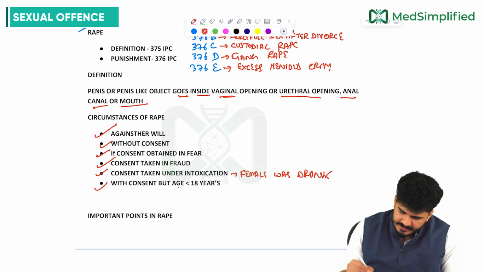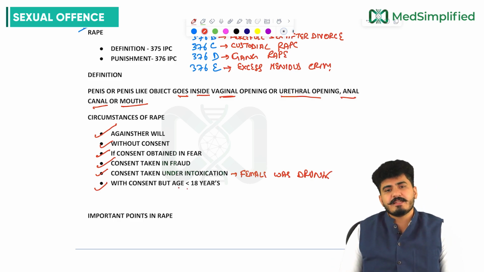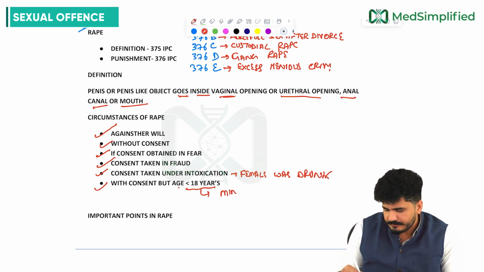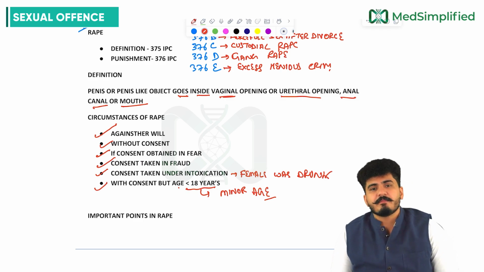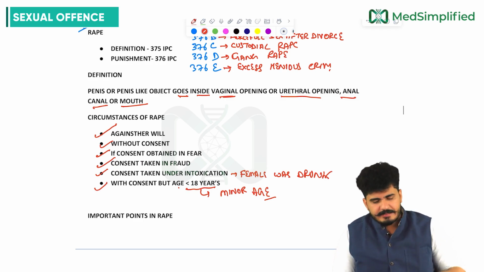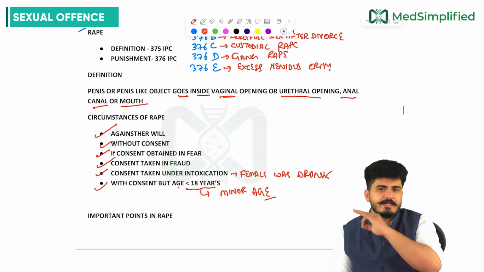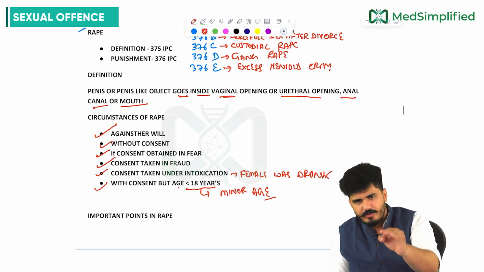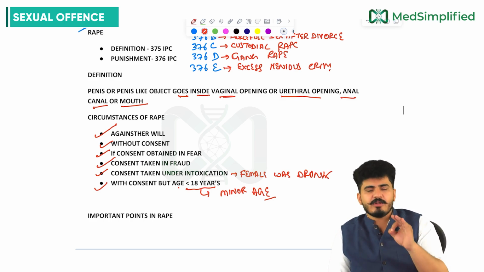With consent, but the age is less than 18 years. We consider less than 18 years of age as a minor age, my dear friends. For less than 18 years, consent or no consent doesn't matter. We consider that as rape. That is why the going age in OYO hotels is 18 or more than 18 years.